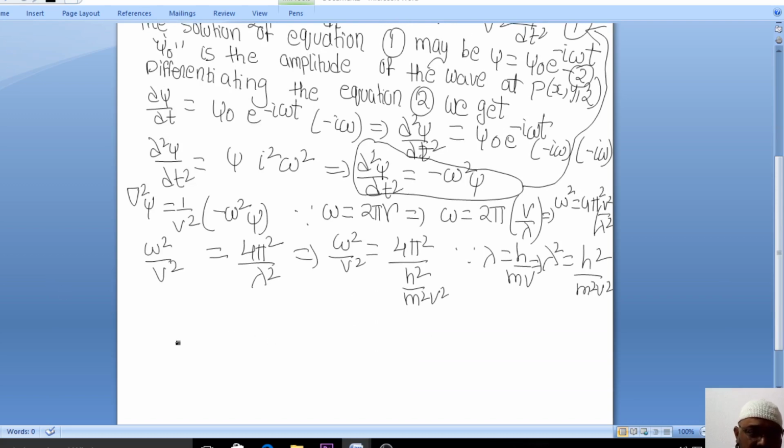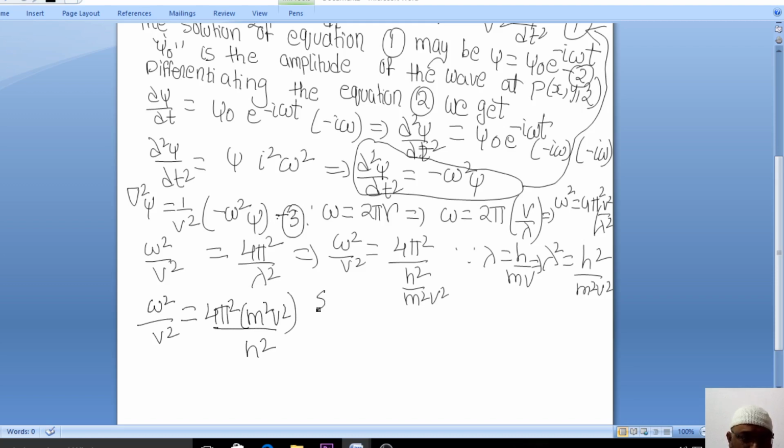So what I have written, omega square by v square is equal to, now it will be 4 pi square m square v square by h square. So where do we need to substitute this equation? Where is our equation? See, this is our equation, this is equation number 3.